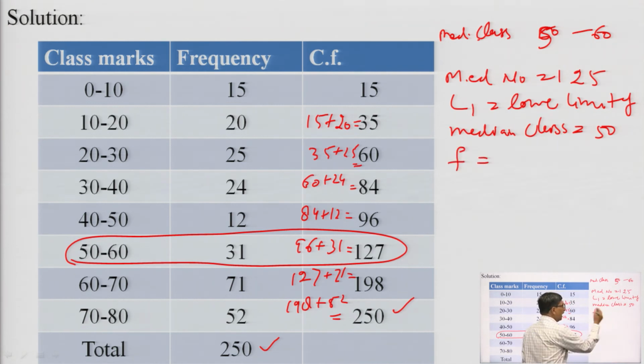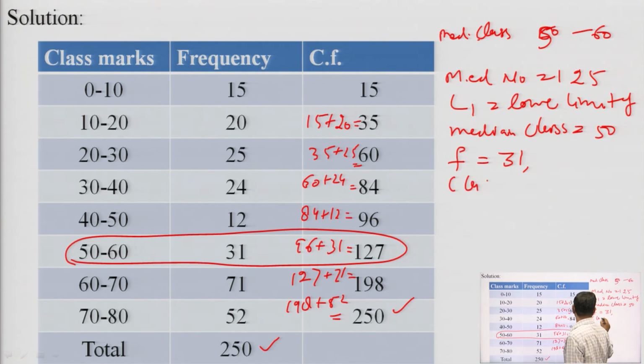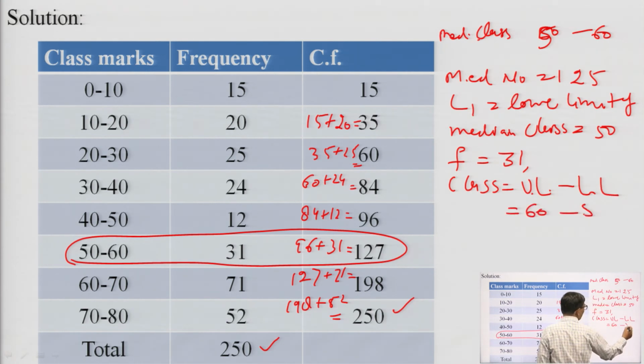Now, we find f, that is the frequency of the median class, and this is 31. Similarly, we find the class size of the median class. Class size is the upper limit minus the lower limit. Upper limit is 60, lower limit is 50.